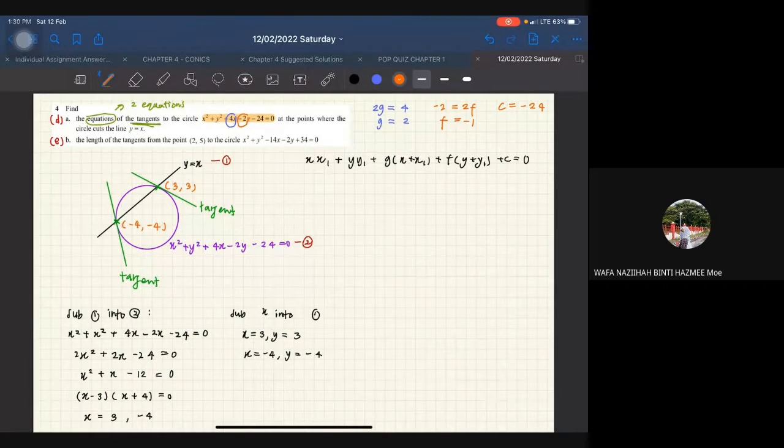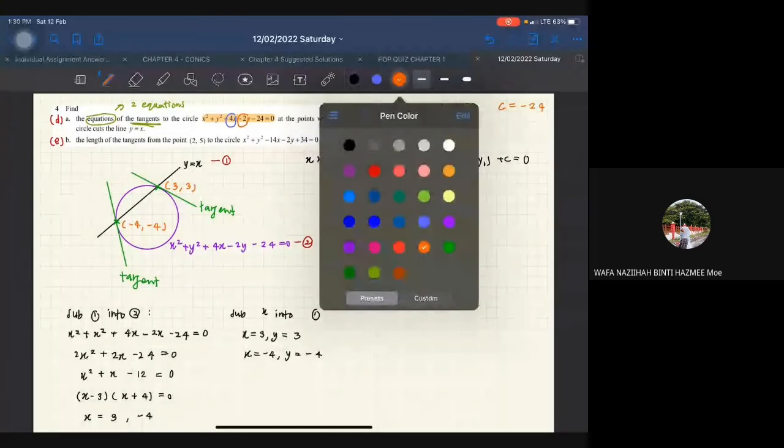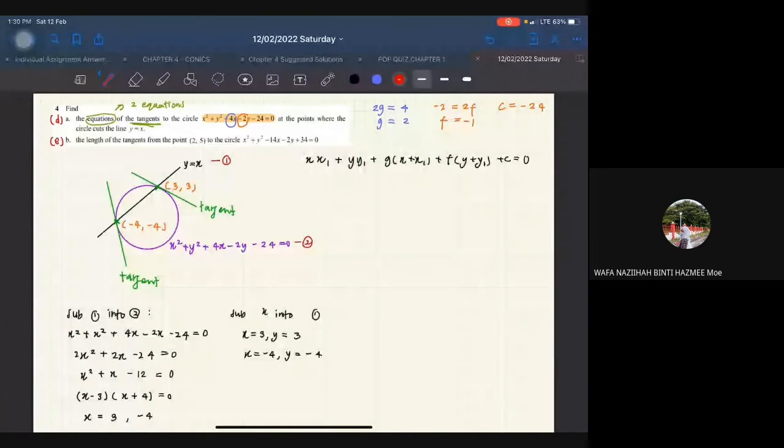So kita akan masukkan sahaja ke dalam equation yang kita ada. Okay, so kita ada dua point. So awak mesti buat untuk dua point barulah dapat kedua-dua equation tangent awak. So at point 3, masukkan sahaja, awak akan dapat x. X adalah variable, so no need to substitute it with anything. X is just a variable, and then x1 baru masukkan x coordinate, plus y pun sama, and then y1 is the y coordinate, which is 3.